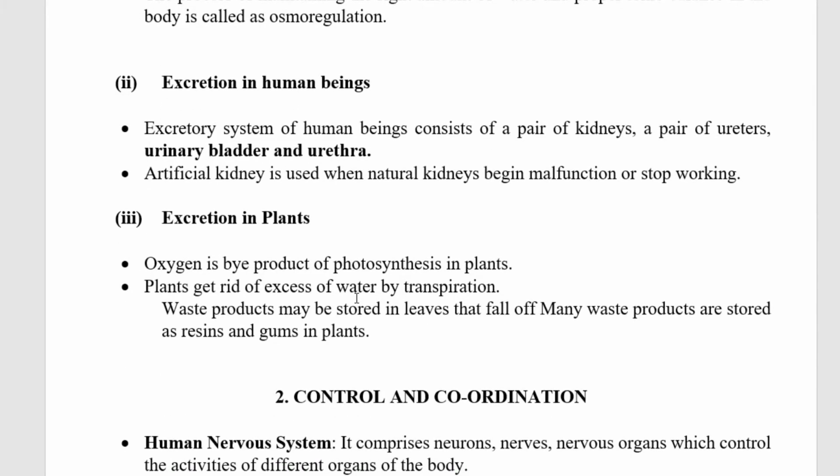Excretion in human beings. The excretory system of human beings, as you already know, is nothing but the kidneys. It contains a pair of kidneys, a pair of ureters, the urinary bladder and the urethra. An artificial kidney is used when the natural kidneys begin to malfunction. That means they are not working, they stop functioning, and at that time artificial kidneys will be used as a replacement.